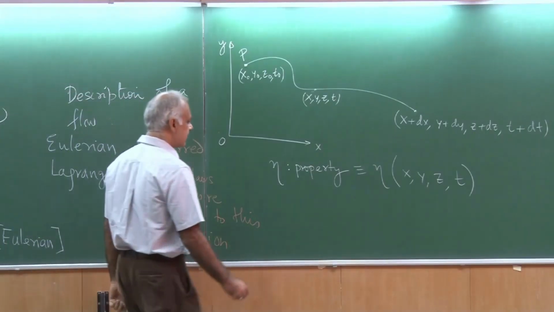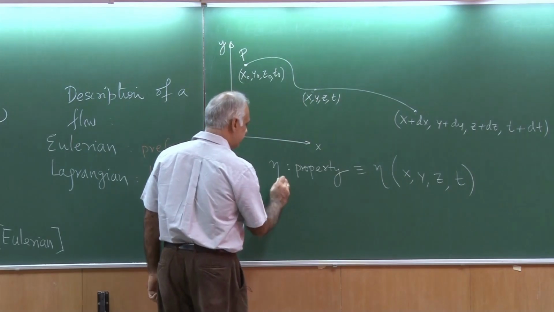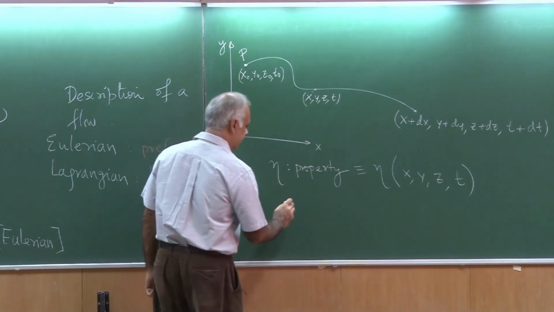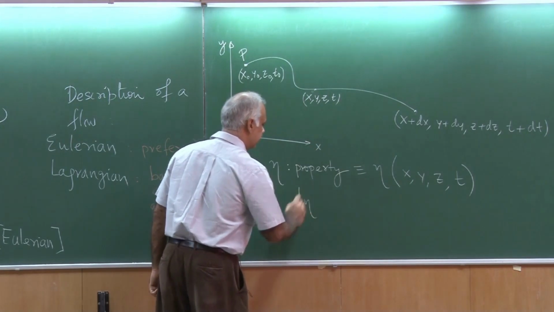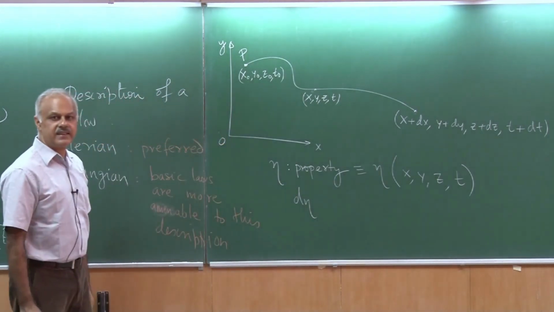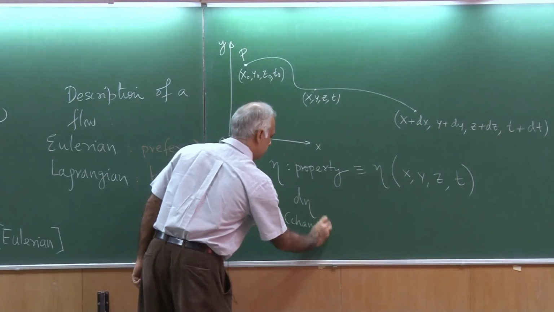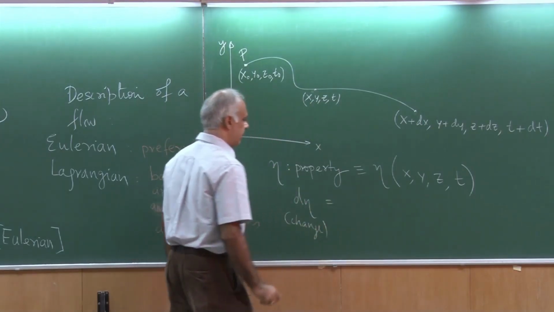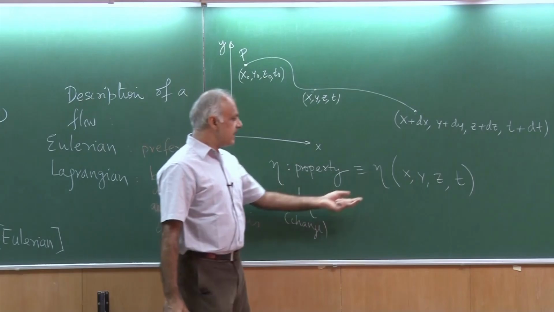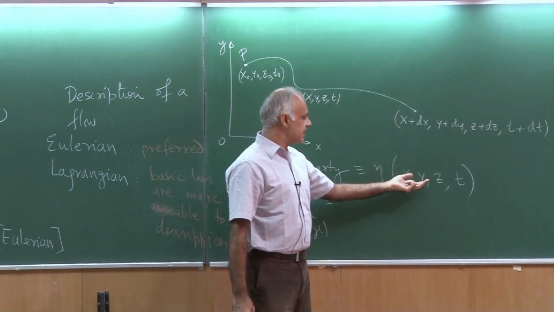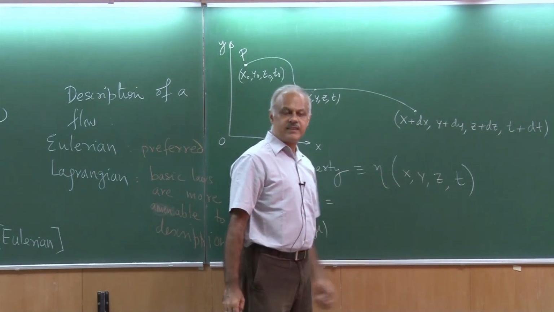Now I could ask, what causes a change in eta? What causes a change d eta? Well, this change could be caused by a change in the location x, y, z or t.